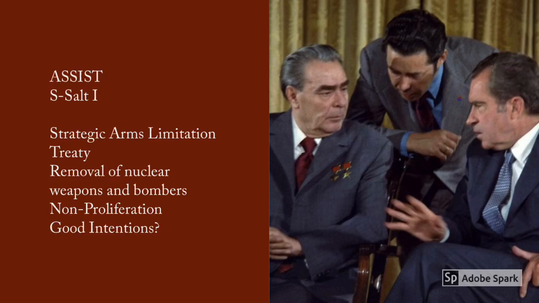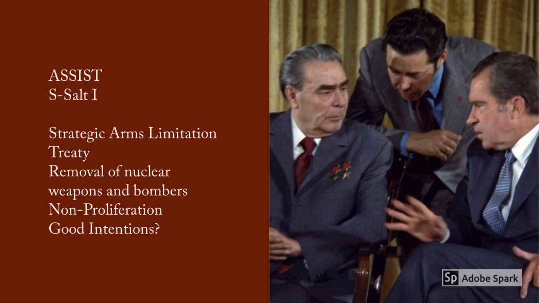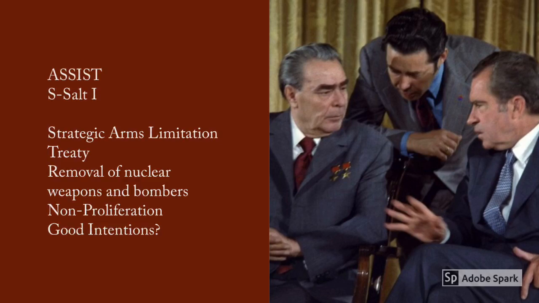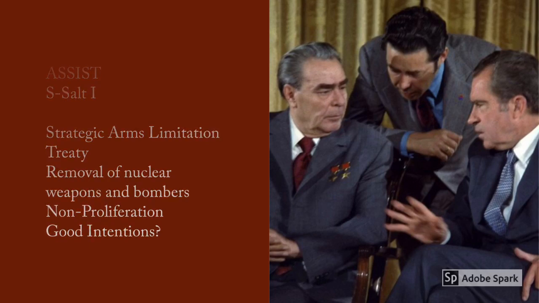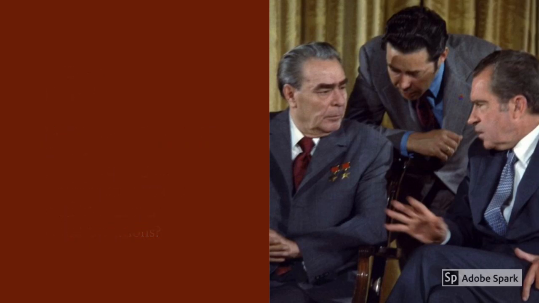The SALT I agreements in 1972, or the Strategic Arms Limitation Treaty, had the idea of trying to remove nuclear weapons and bombers, particularly intercontinental ballistic missiles, or ICBMs. It was an extension of the Non-Proliferation Treaty and was signed after the Cuban Missile Crisis, and it was essentially trying to end or trying to limit the arms race, which was good intentions by both.